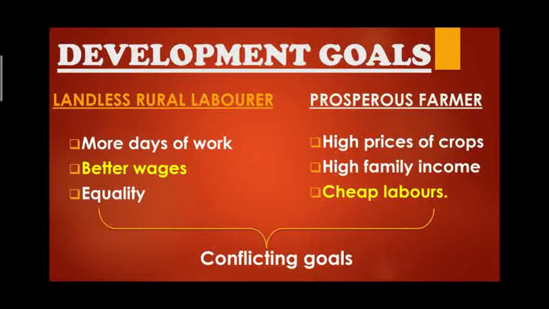So if the question is to explain how two groups have conflicting notions of development, we have seen those examples to understand. See what is conflicting here. The rich, prosperous farmer wants hardworking and cheap laborers. And the poor laborer wants better wages and more days of work. So that is the conflicting goals.